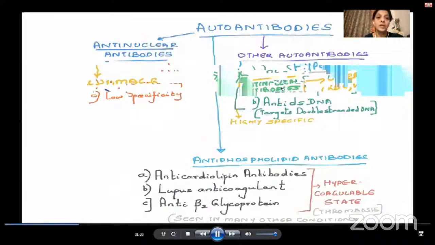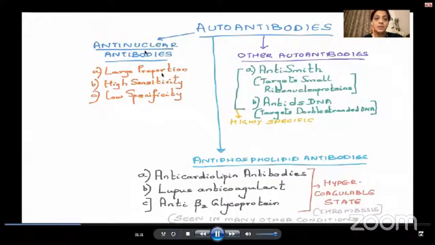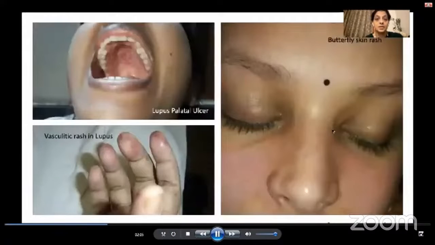Autoantibodies in lupus are of three types. The anti-nuclear antibodies are seen in large proportion. They are highly sensitive for lupus, but their specificity is less because they can also be seen in other conditions like TB or sarcoid. Anti-Smith and anti-dsDNA antibodies are highly specific for lupus, and they also indicate the activity of the systemic disease. Antiphospholipid antibodies are responsible for the hypercoagulable state and for the thrombosis-related manifestations which are seen in lupus.